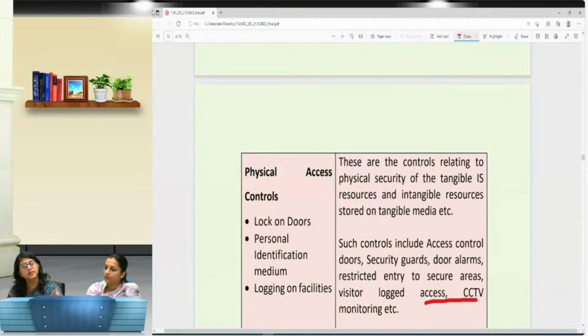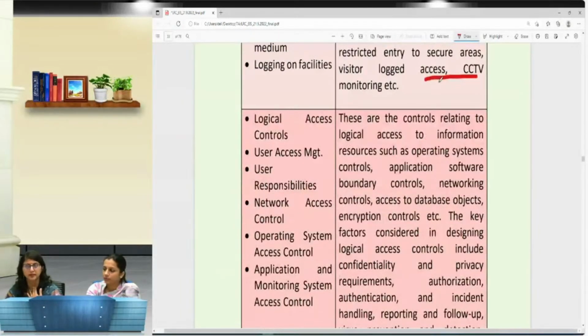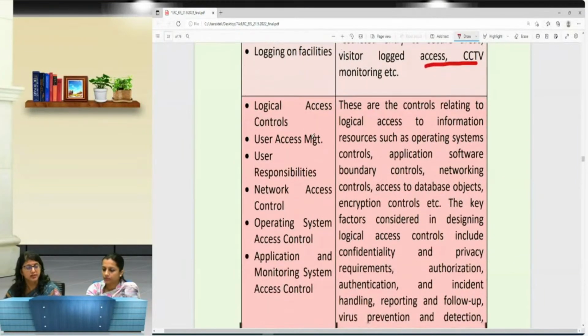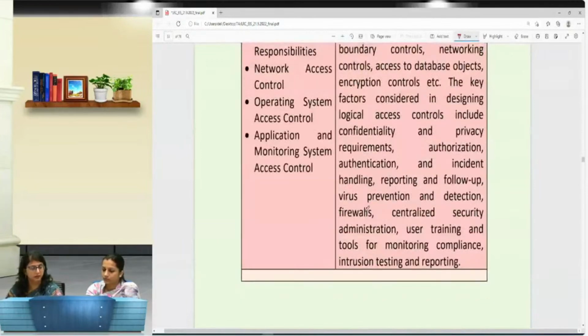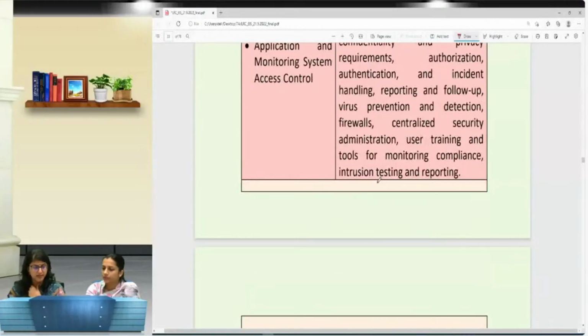So the controls are there, but they are dual in nature. हर टाइप के में क्वालिफाई कर सकते हैं. CCTV is a physical access control. At the same time, CCTV under the objectives of control falls under the category of detective control. ठीक है. So depending on the choices that you are having in your MCQ, you will have to get the answer. So again, the logical access controls, again here we have certain, what we say, examples.